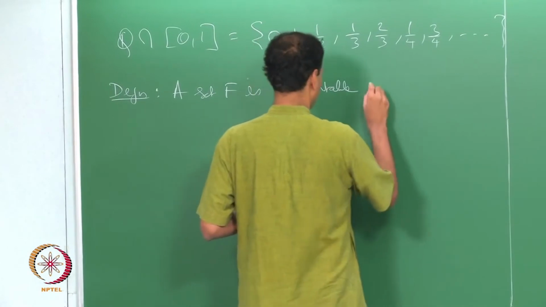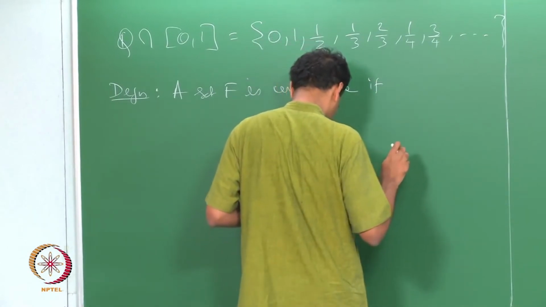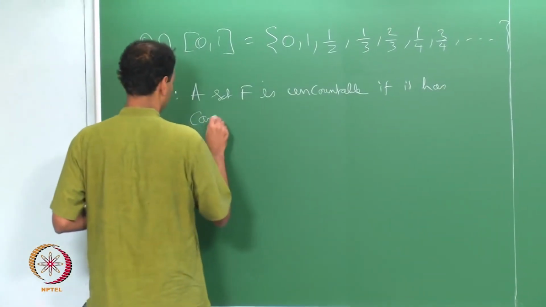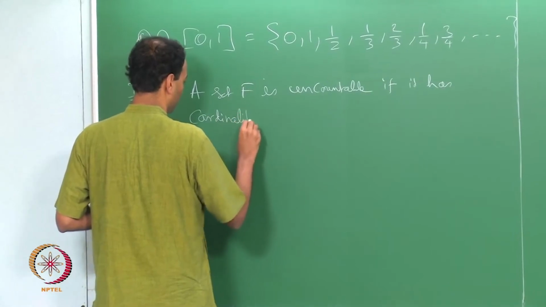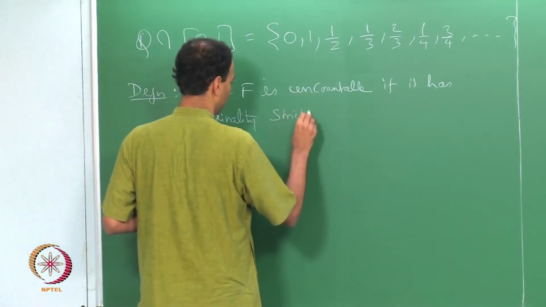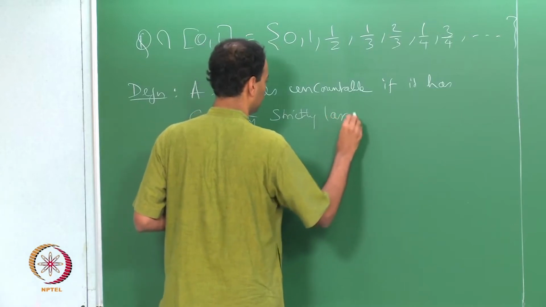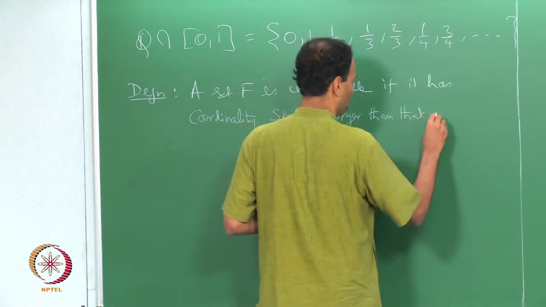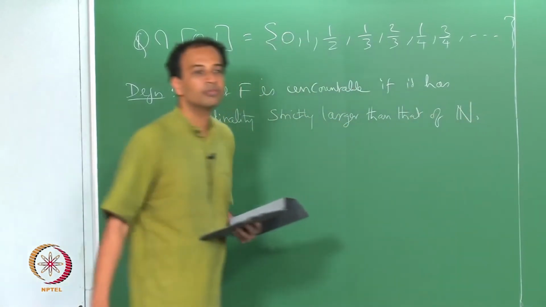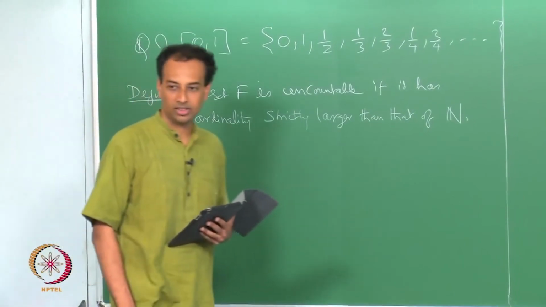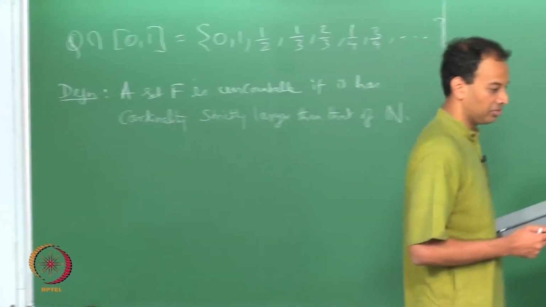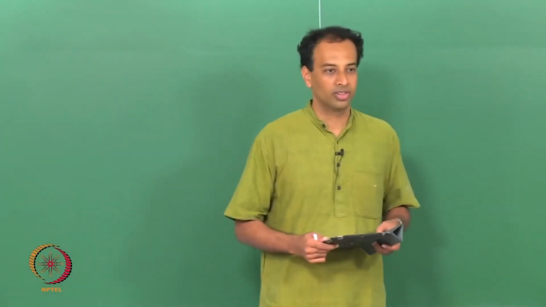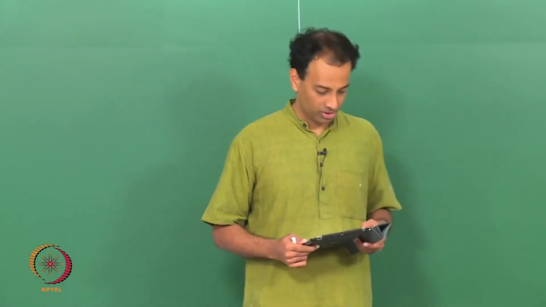A set F is uncountable if it has cardinality strictly larger than that of N. So, the definition says a set F is uncountable if its cardinality is strictly bigger than the cardinality of the natural numbers.